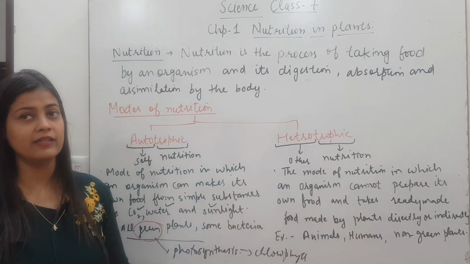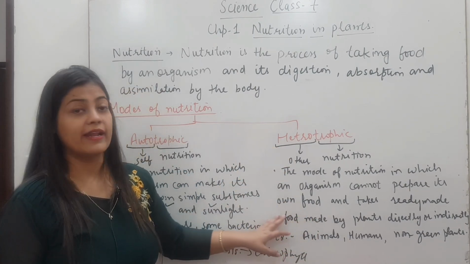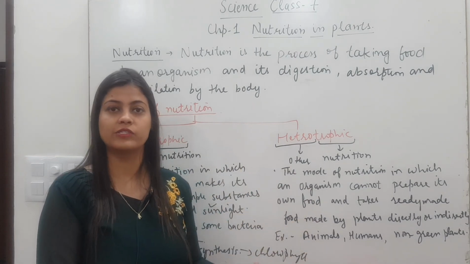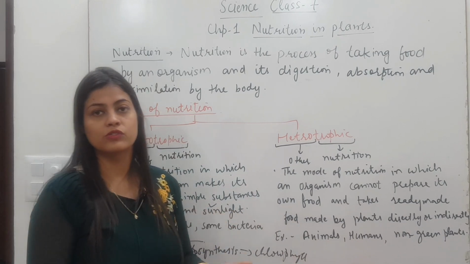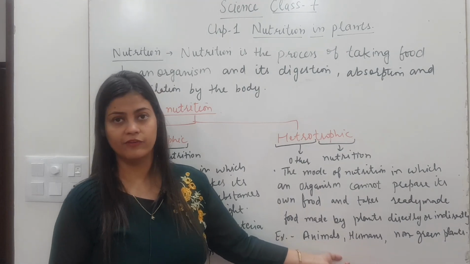directly or indirectly, that is called the heterotrophic mode of nutrition. Directly or indirectly means we take food from plants directly in the form of fruits and all, or we can take some other parts like vegetables or some roots or some stem of the plant, and then we cook the food and then we take the food.